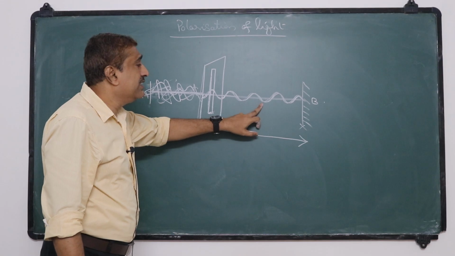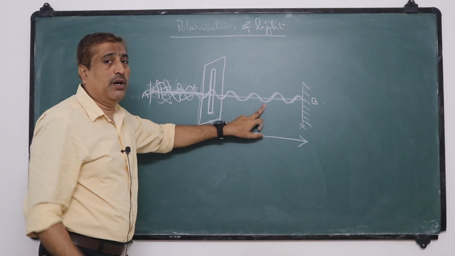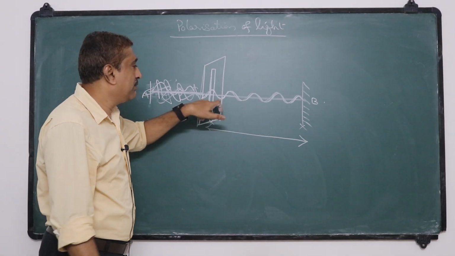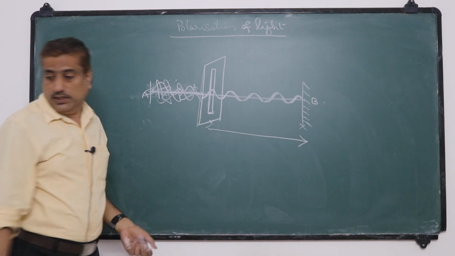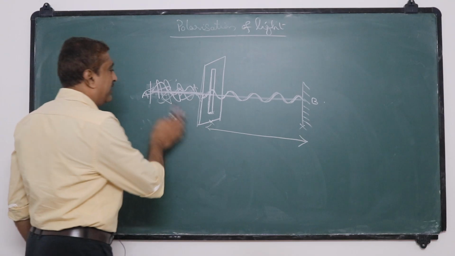How can we say whether this is polarized or not? How can we examine whether these vibrations are polarized? For that purpose, we place another slit like this.